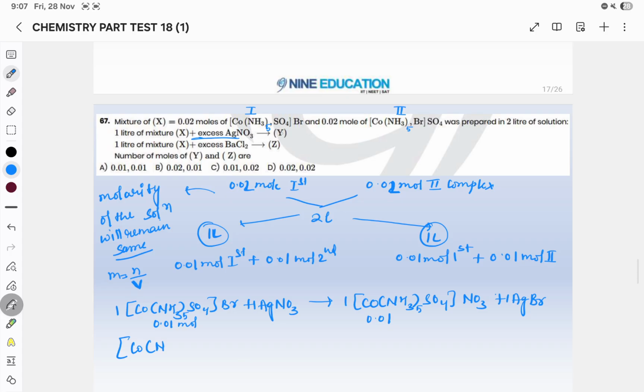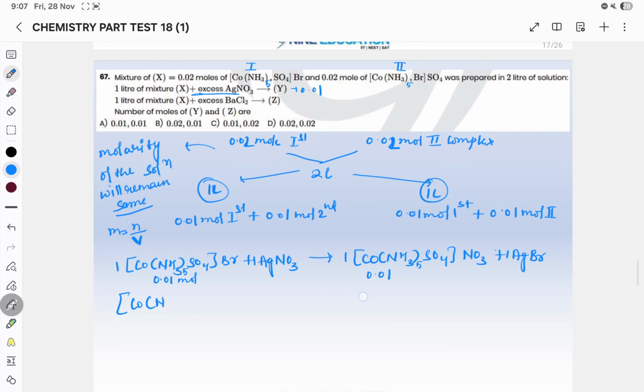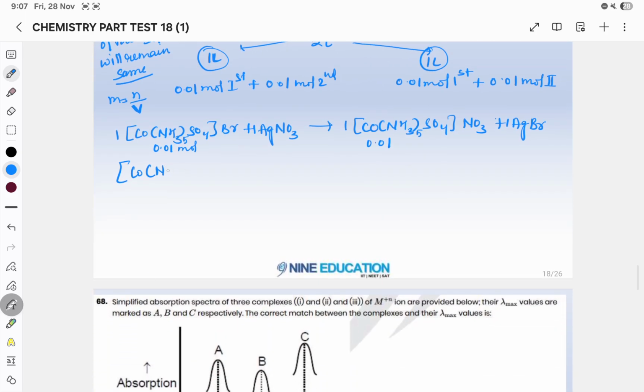So your X, Y will be 0.01 mole. Now we will see about Z. In the case of Z, Co(NH3)5 Br SO4 plus BaCl2 will form Co(NH3)5 Br Cl2 plus BaSO4. What color precipitate will BaSO4 form? White color precipitate.